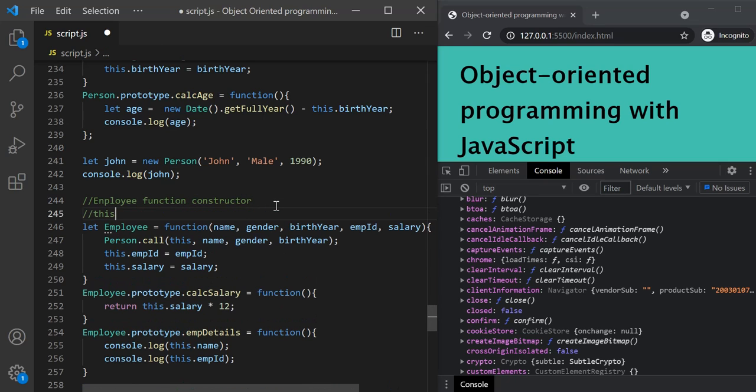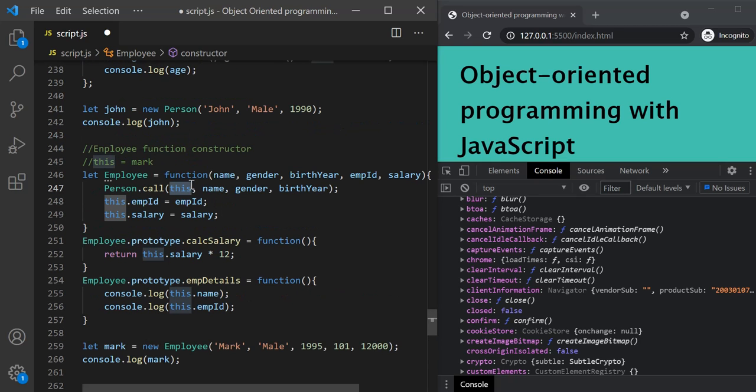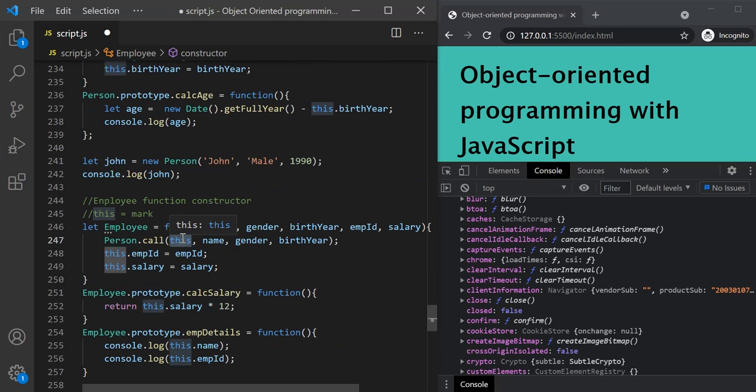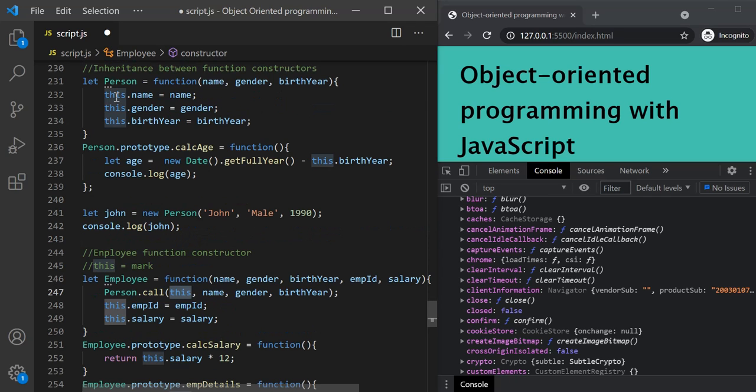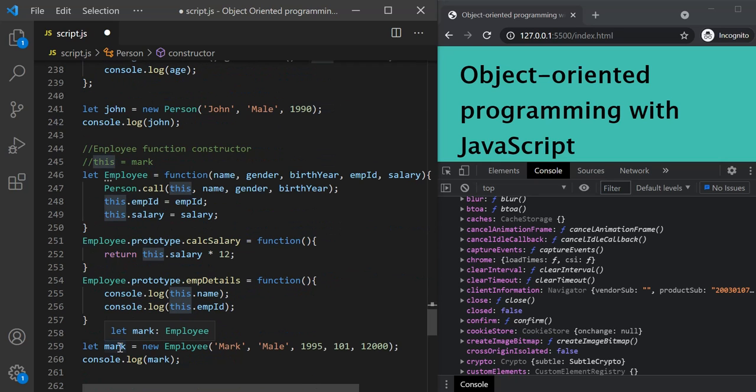Okay, so currently when we are instantiating mark object, this here is pointing to mark object. So that means we are passing mark object to this person function constructor. And in this way, this variable inside this person function constructor will point to this mark object.